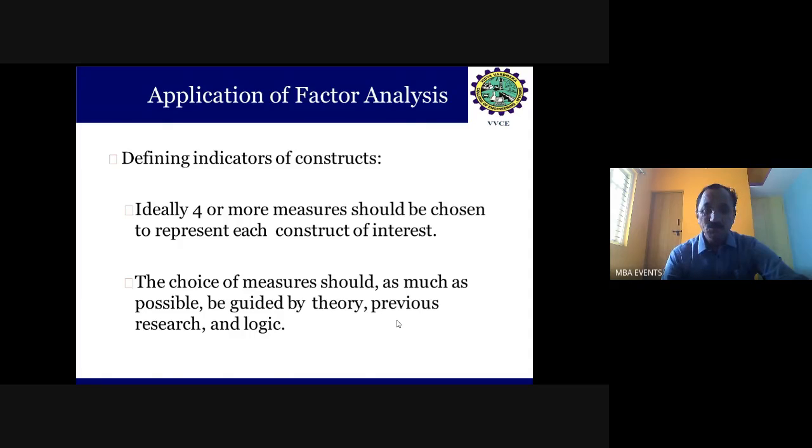Suppose I want to check which variables help to motivate or promote a positive opinion of the customers towards the hotel or service providers at the time of the service encounter. Again, I need to depend upon certain literature by researchers, or past theories, or some logic. That way we can use factor analysis.